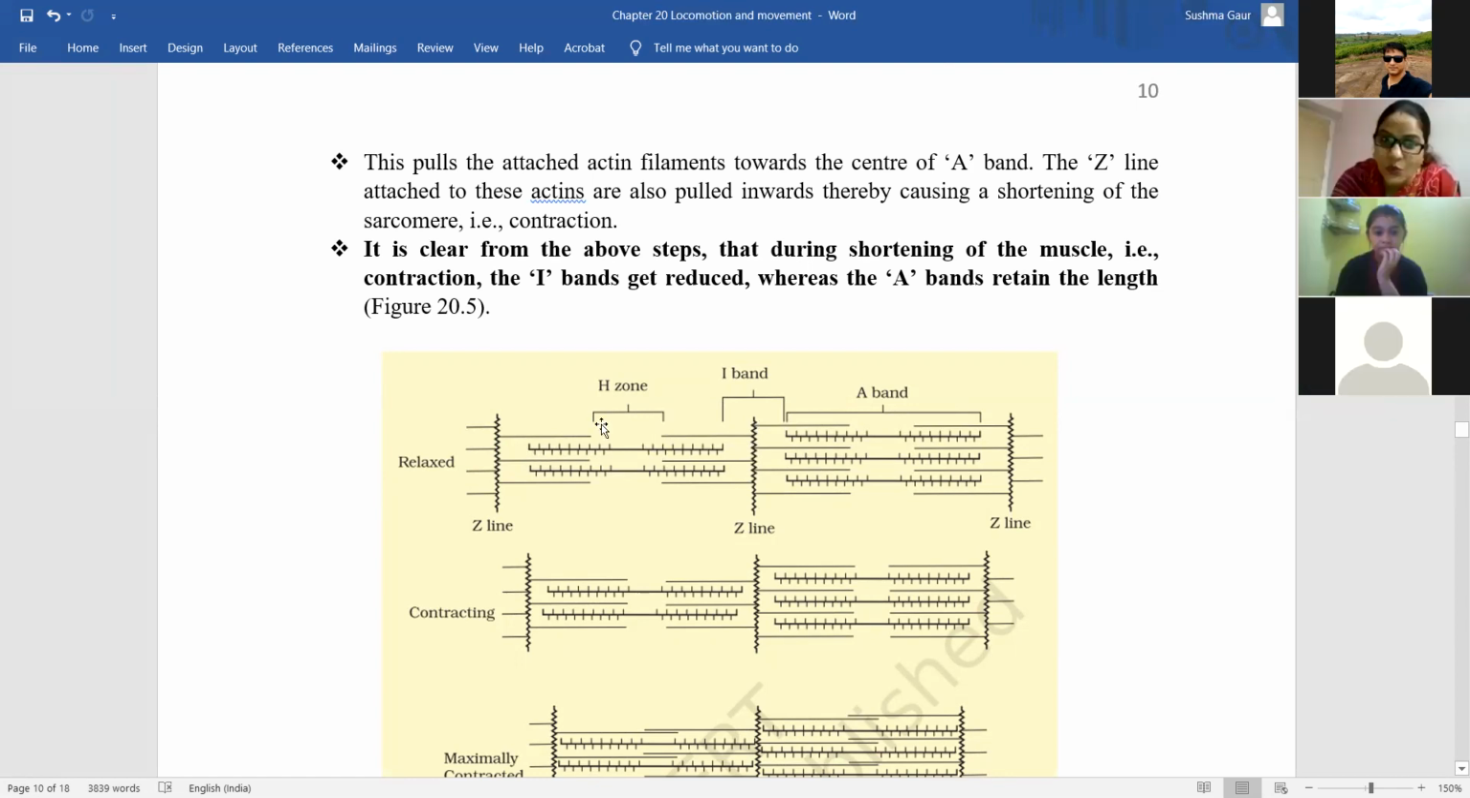This is the H zone, which is not overlapped by actin filaments. This is myosin. This edge of the myosin is occupied by actin, this edge is also occupied by actin, but the center of the myosin is free. It is not occupied by actin, so it is known as the H zone. The A band is the complete actin and myosin, basically myosin. The I band is only actin, and this is the Z line.